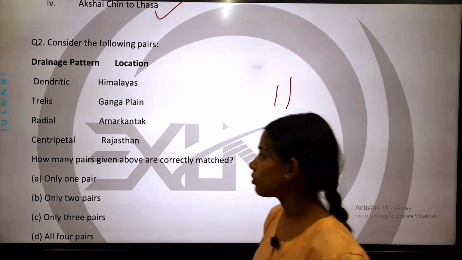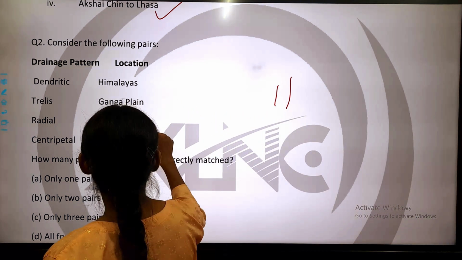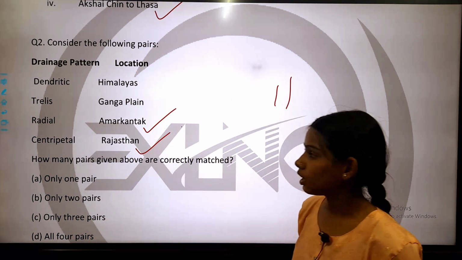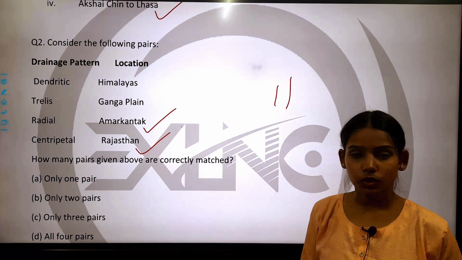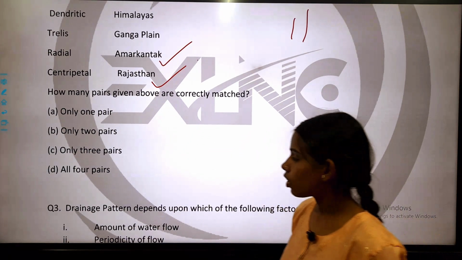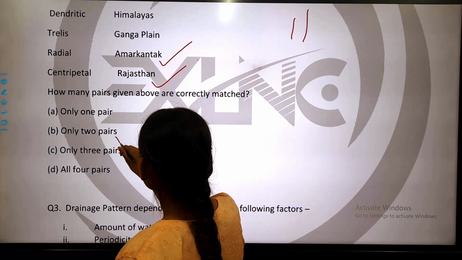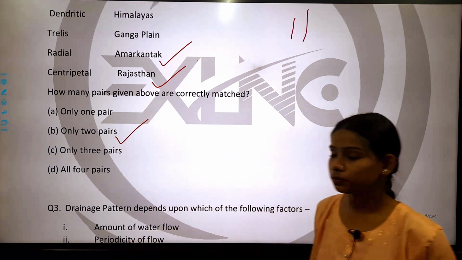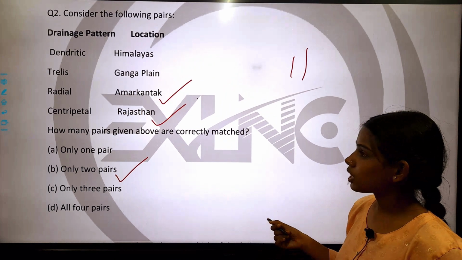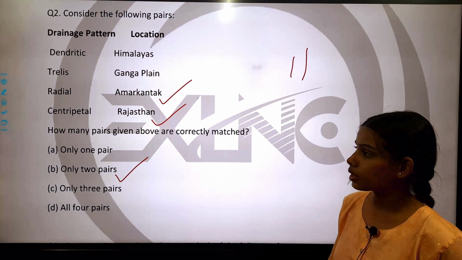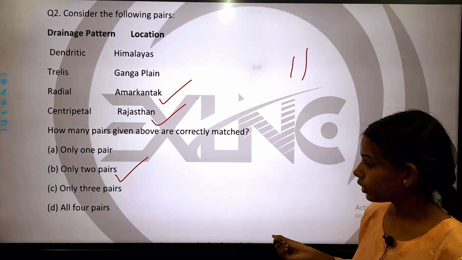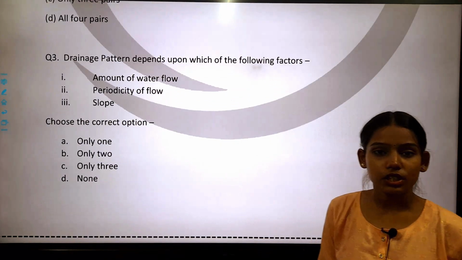So the answer of this question is that radial and Amarkantak and centripetal and Rajasthan are the correct pairs. So the correct answer is option B, that only 2 pairs are correct. Radial and Amarkantak and centripetal and Rajasthan. Now come to question number 3.